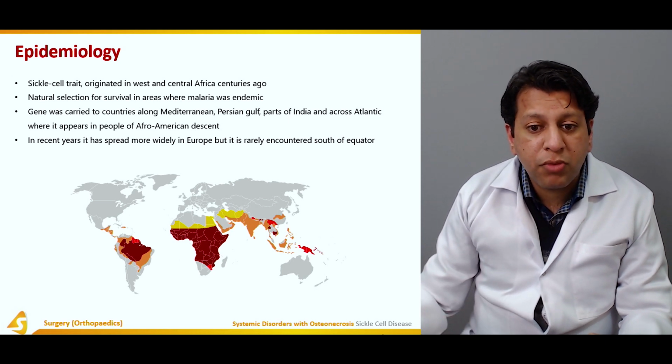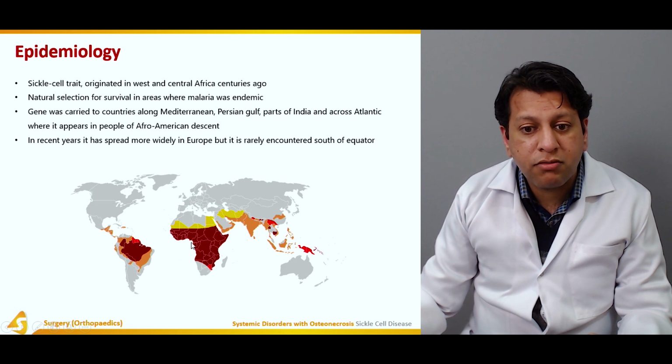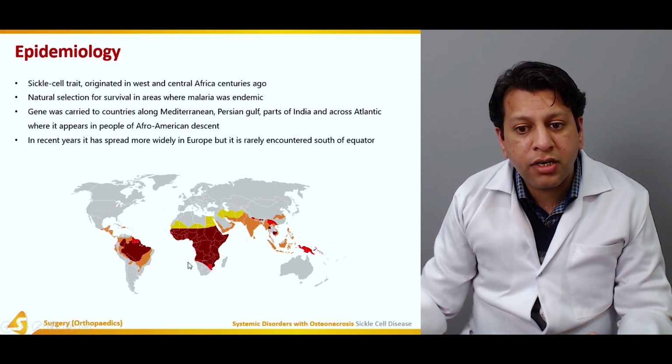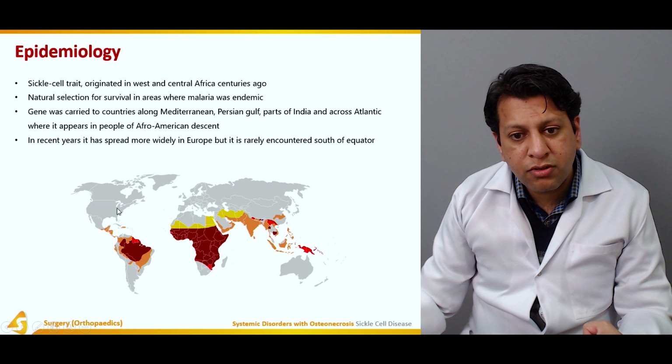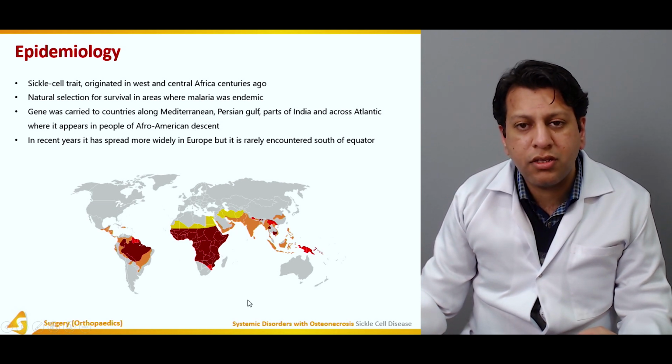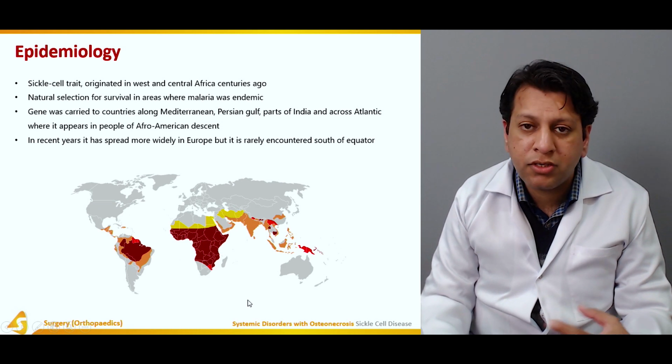If you see this map, this is the main area. This is around the northern part of South America, Brazil, and mainly the African continent. Some parts of the Mediterranean are also affected to some degree. These may all be affected as well, but rarely in the far corners of the world. For example, the far north or far south really do not get affected by sickle cell disease.